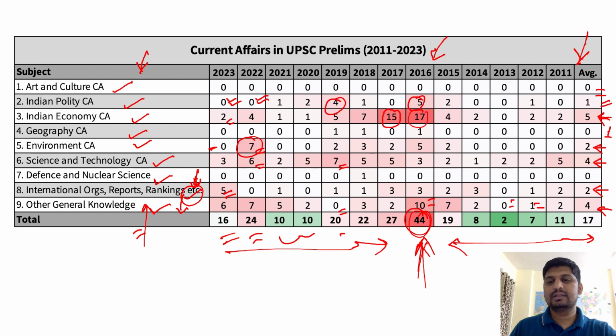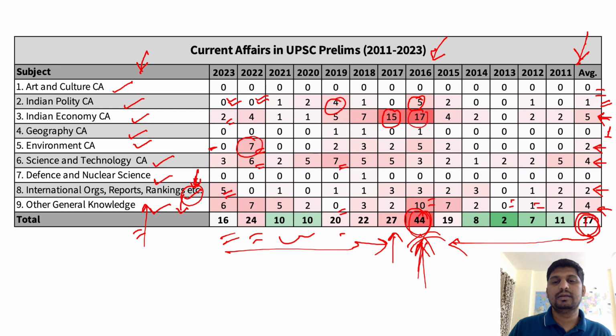So, on an average, UPSC has asked 17 questions on the basis of current affairs. Now, this is fairly low. This actually contradicts the initial assumption or the narrative that 40%, 50 questions are from current affairs. It's not true. Only 17 questions on an average since 2011. Even the highest number has not been 50. It has been just 44, and again, it's just a single year. After that, it has not crossed 27.